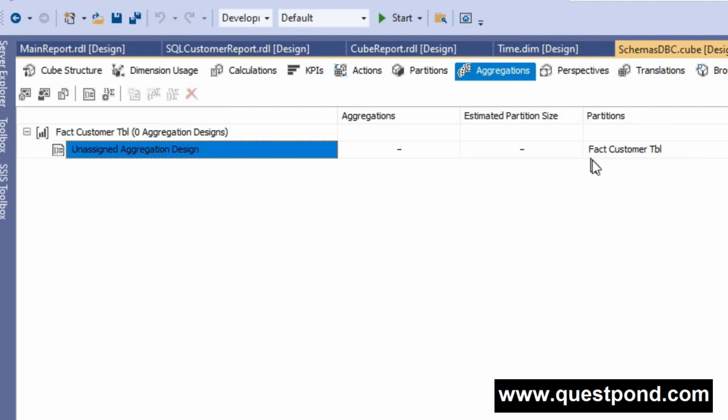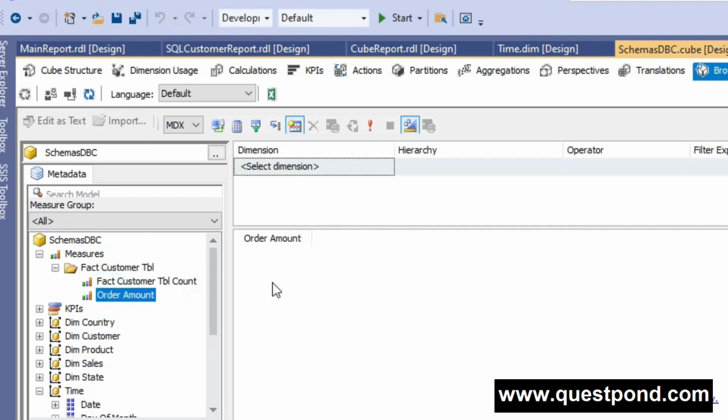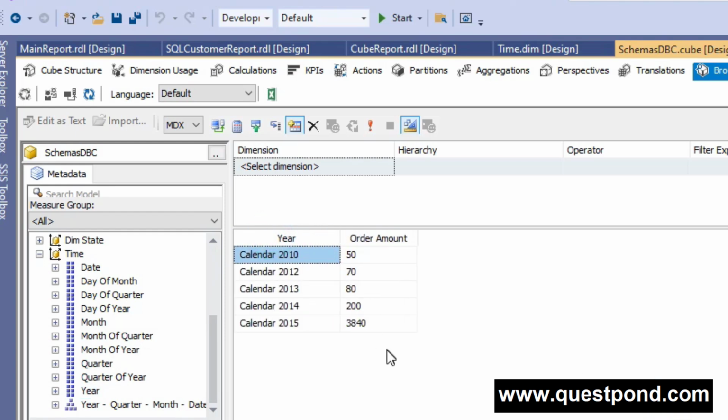Yes, you can also see there is a partition also. Generally, if we have not created any aggregation manually, then by default all the aggregations are calculated during the runtime. If we go to our browser and just drag and drop this order amount, you can see everything is happening during the runtime only. Let me just show you with the year wise also. Internally SSAS is aggregating these values per day, week, month, quarter, half quarter, and then it is showing the report year wise.